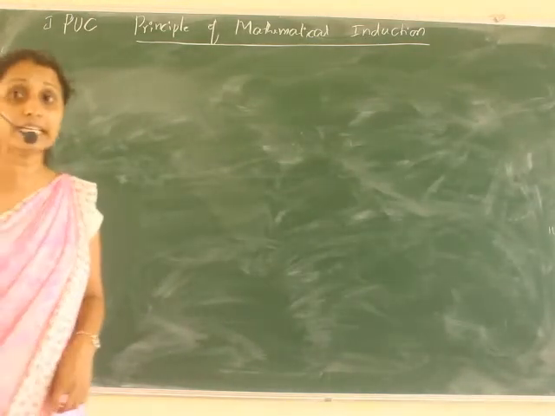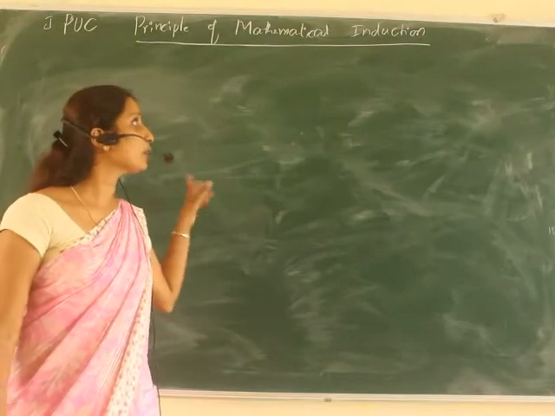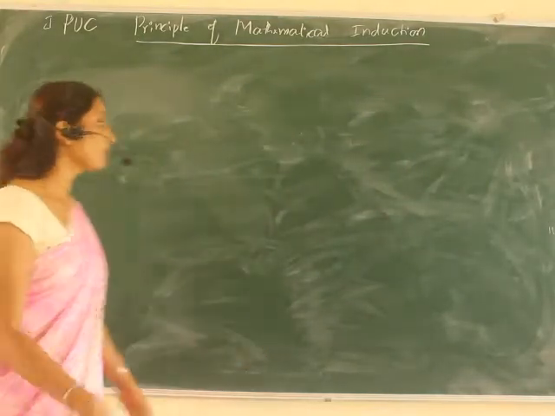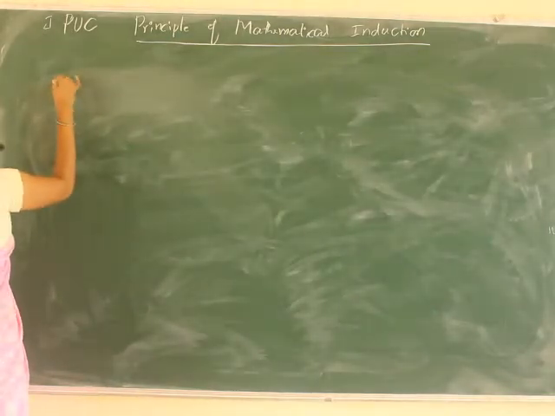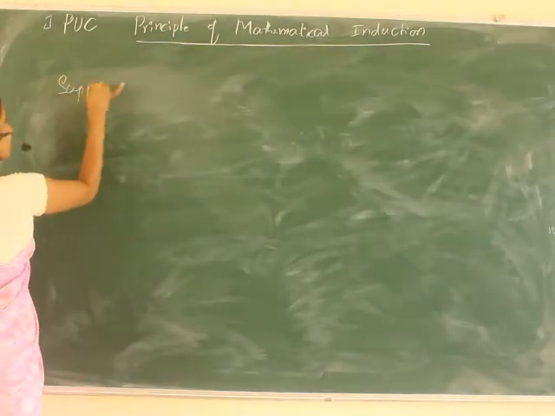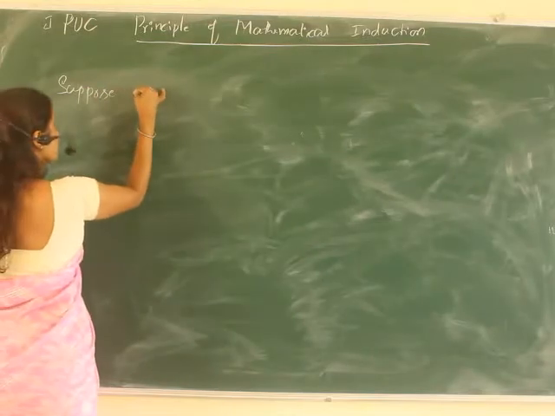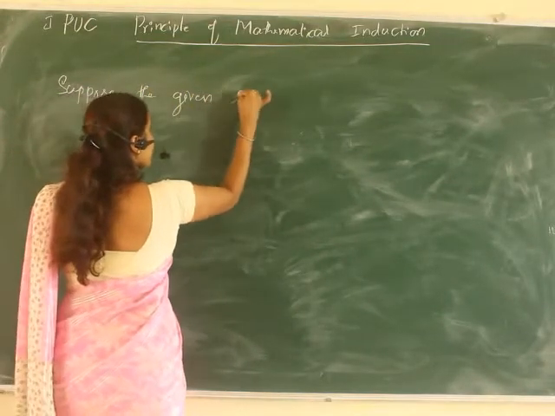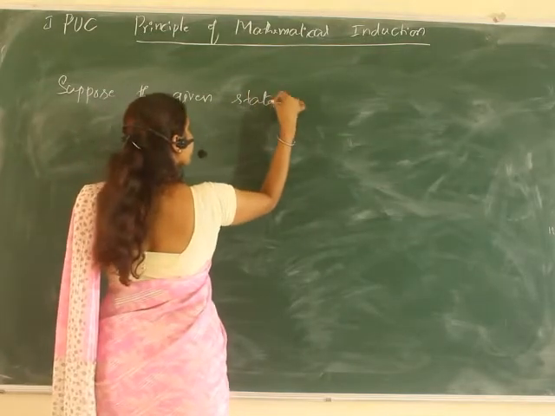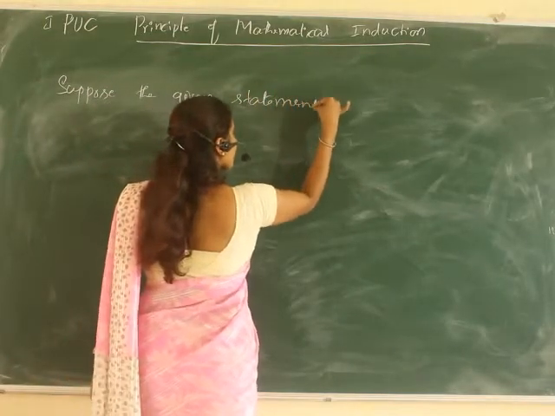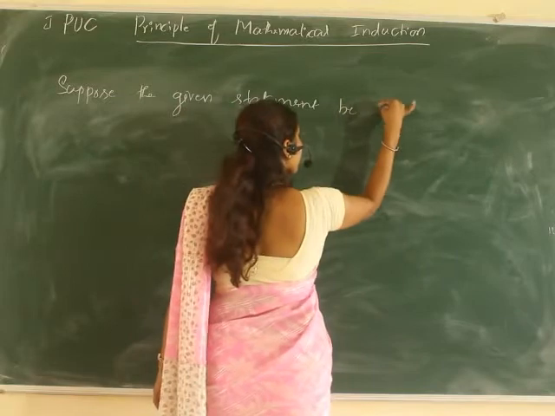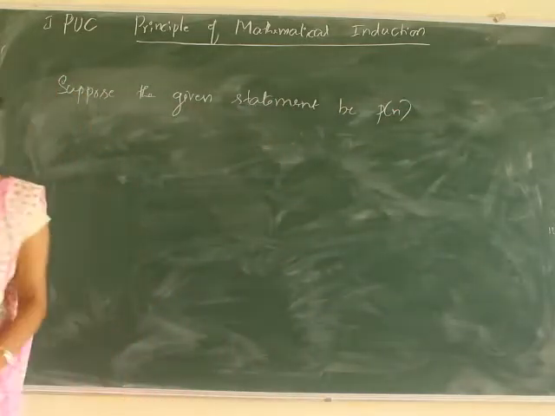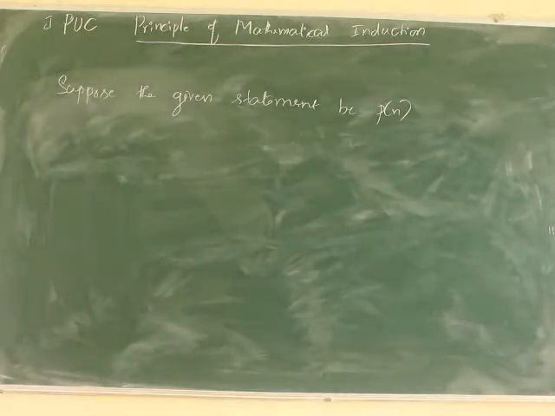In that case, we use the principle of mathematical induction. So let the given statement be P of n.